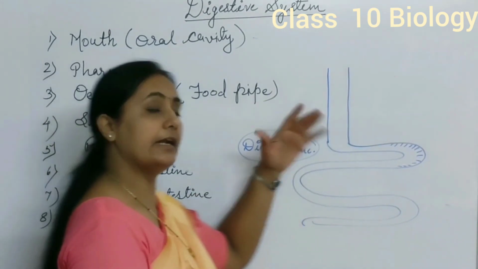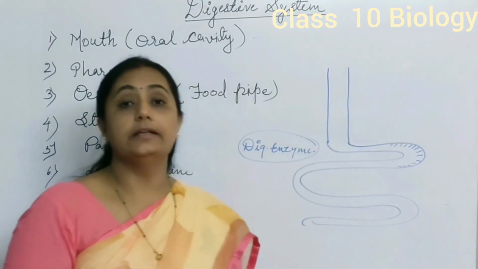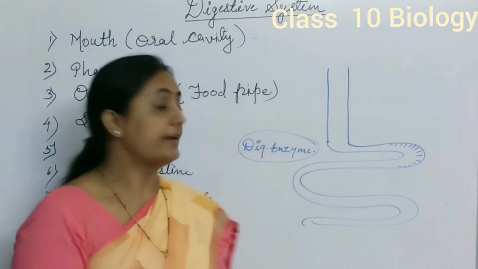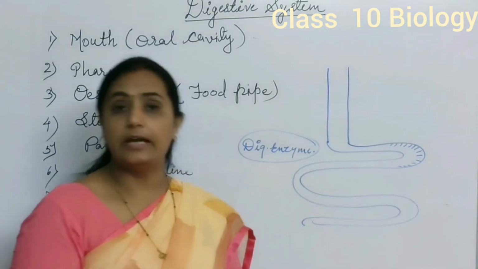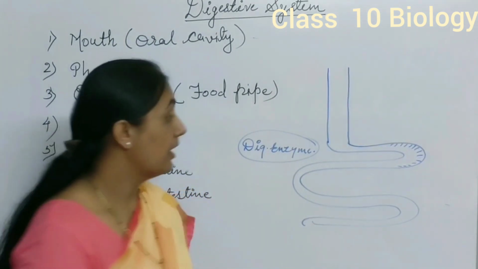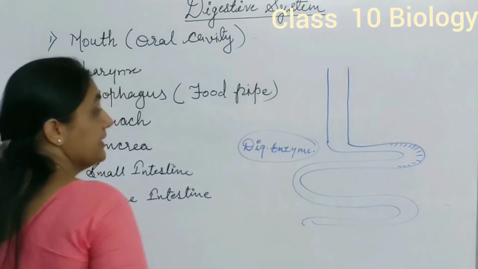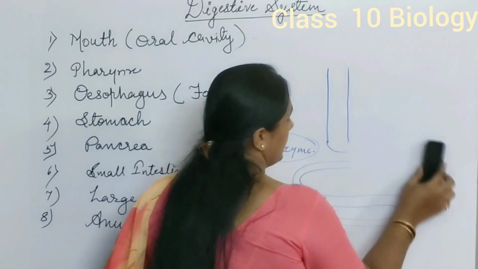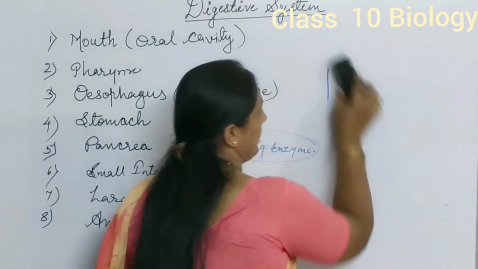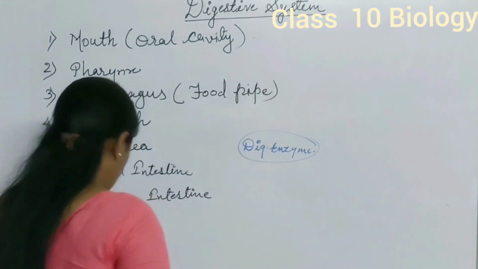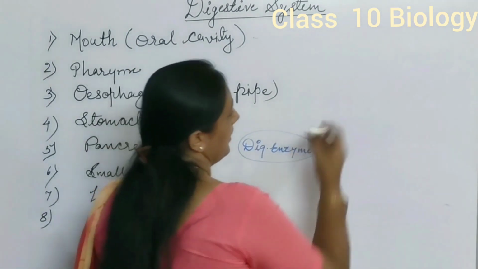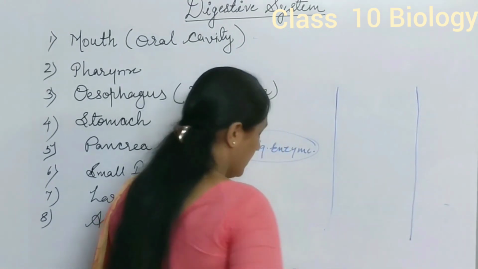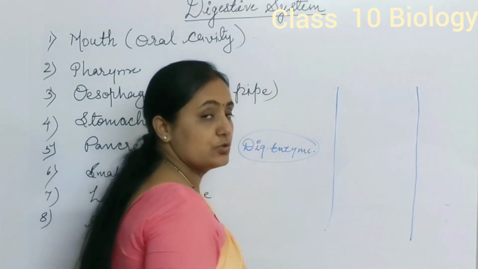Once the food material gets digested in small intestine, it is absorbed by blood capillaries, and that process is also carried out in small intestine. How is that process carried out? Because small intestine is designed with a specific type of modification, called villi. Suppose this is the wall of small intestine. There are four walls in small intestine.